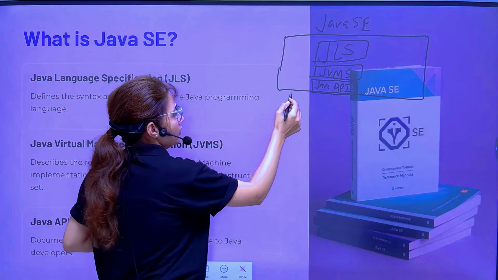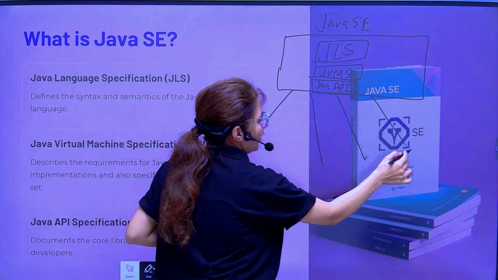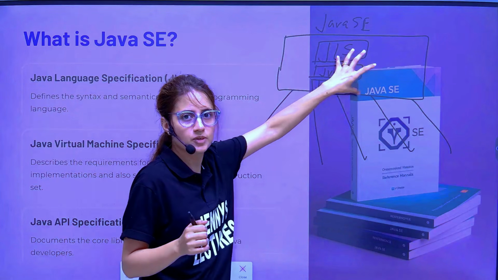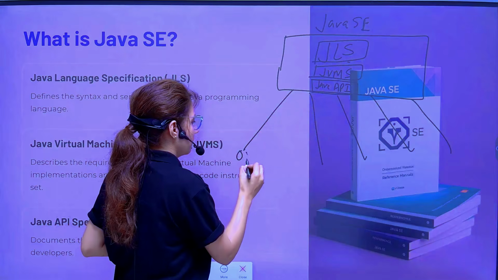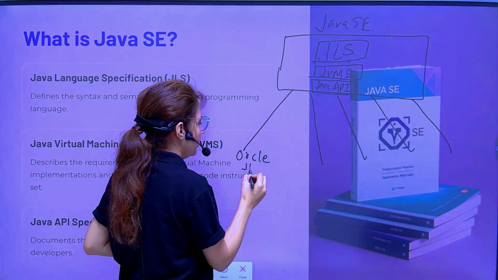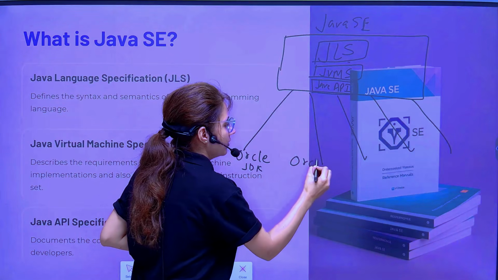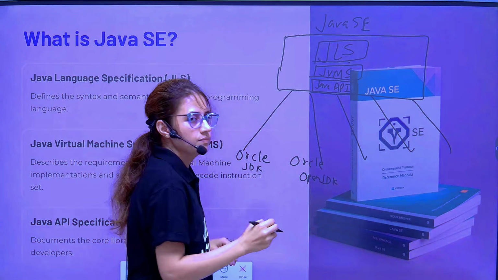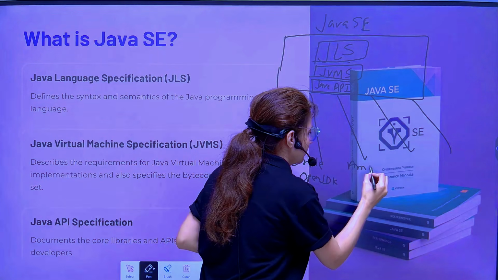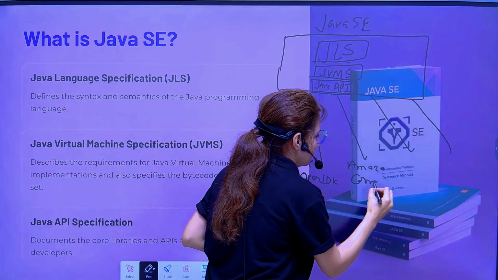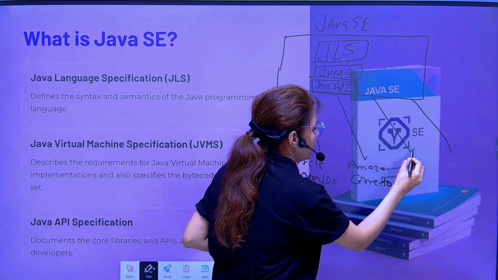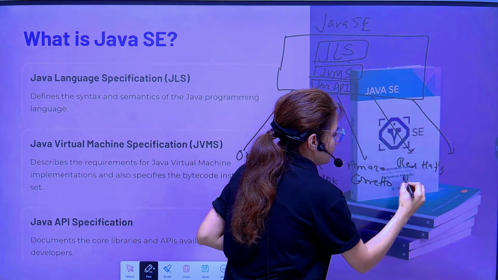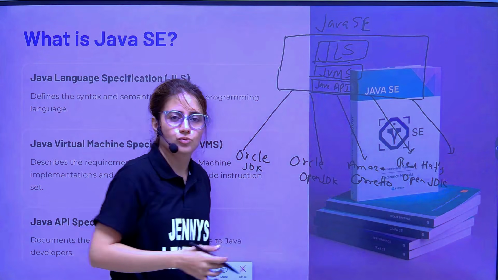Now, using these three specifications, there are many vendors or providers who have implemented them. One is Oracle JDK, one is OpenJDK, one is Amazon Corretto. Don't worry, everything is in my notes. One is Red Hat's OpenJDK. There are more vendors also.